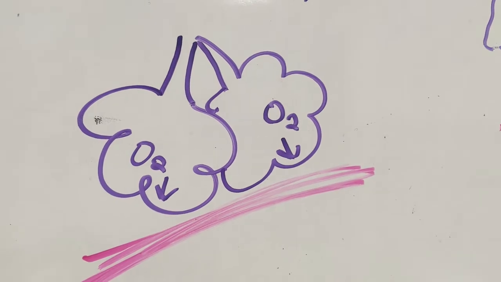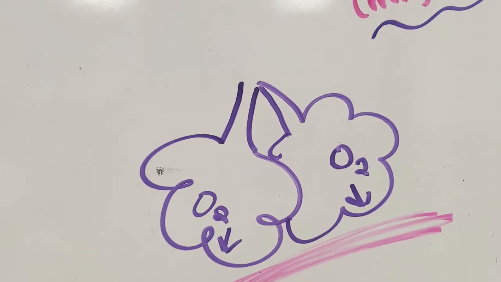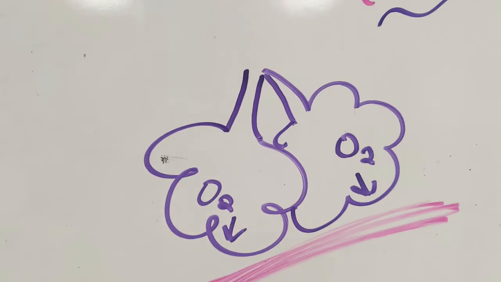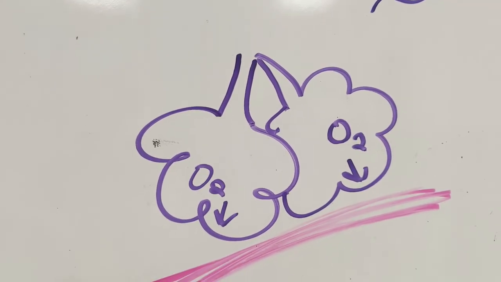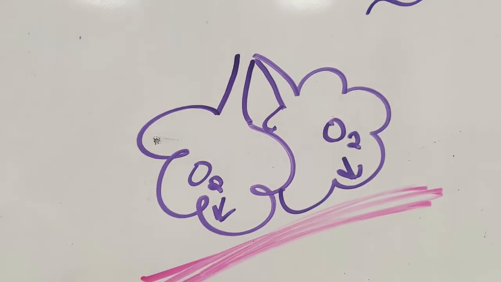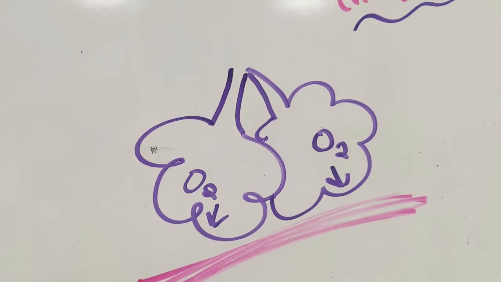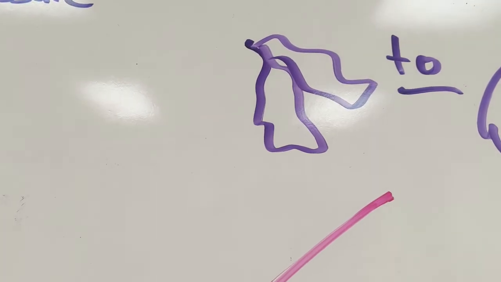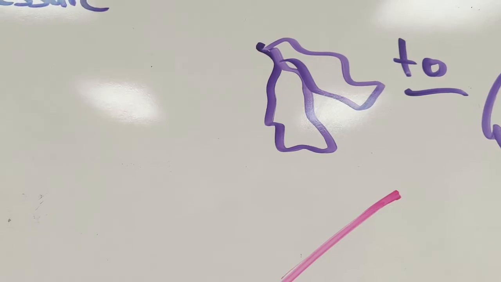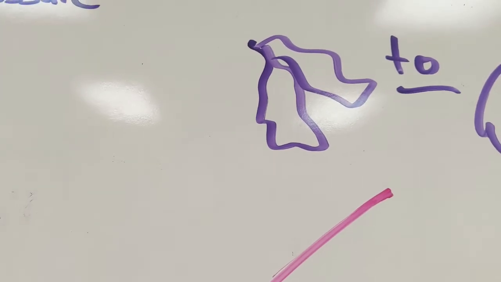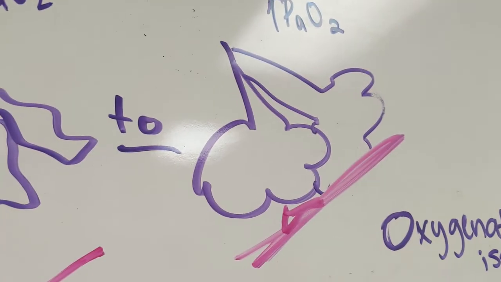Every alveolus has access to a blood vessel that supplies it, and it's nice and inflated and it's close to the vessel. So that's really what we want. So if we're having issues with oxygenation, how do we go from a VQ mismatch to a good match?